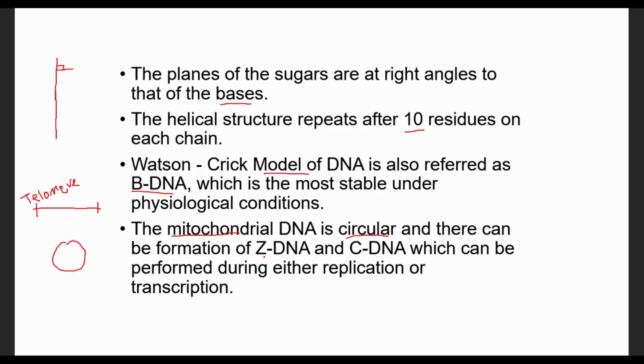So they form Z form DNA, which has a left-handed helical turn and a shorter helical turn. C form DNA is also found in the mitochondrial DNA. This one can be formed during replication or transcription reaction. We form Z form DNA and C form DNA.